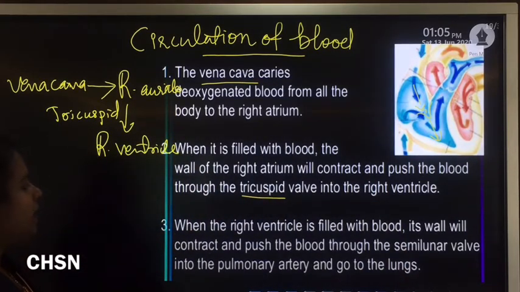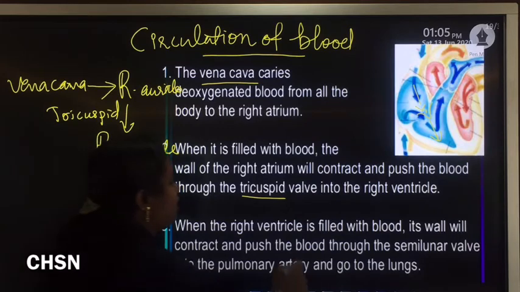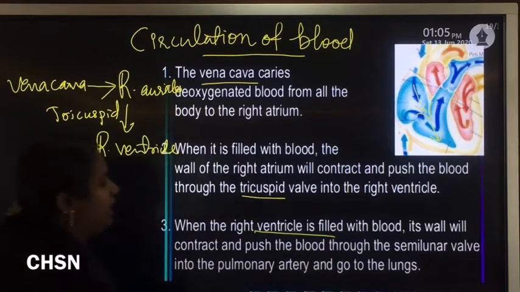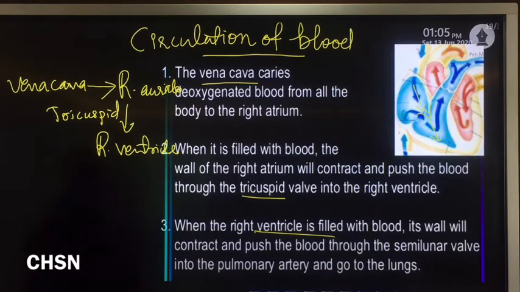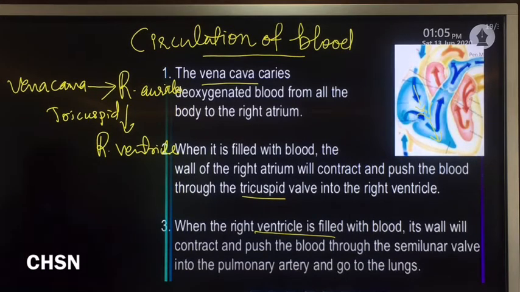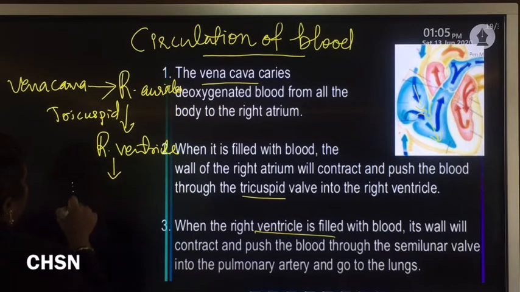Then the third step: when the right ventricle is filled with blood, what will happen? When the walls of the right ventricle contract, the blood enters into the pulmonary artery.